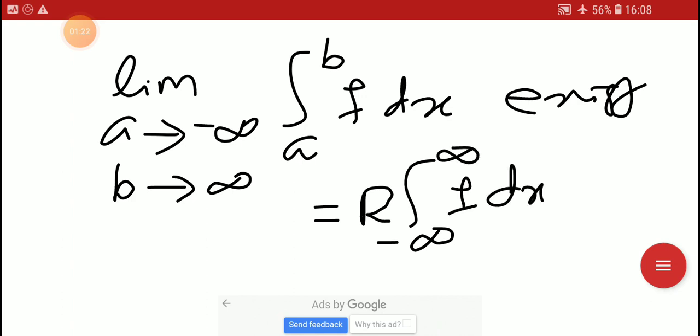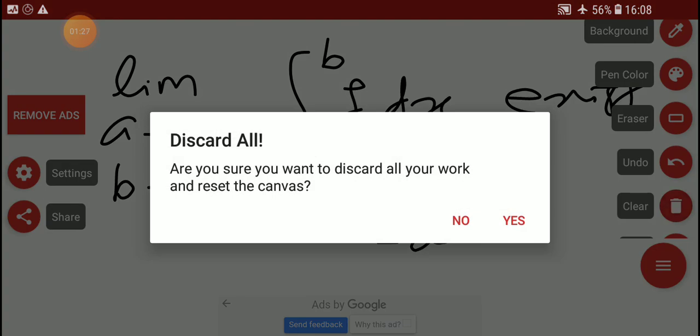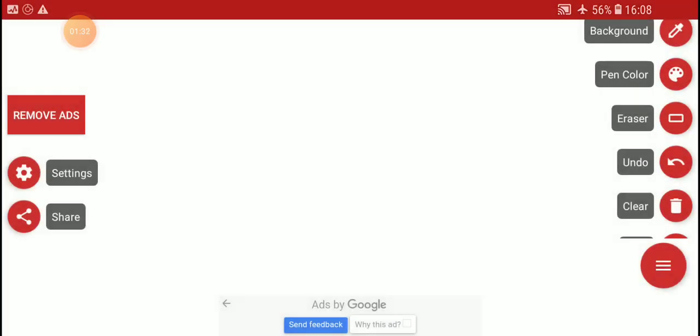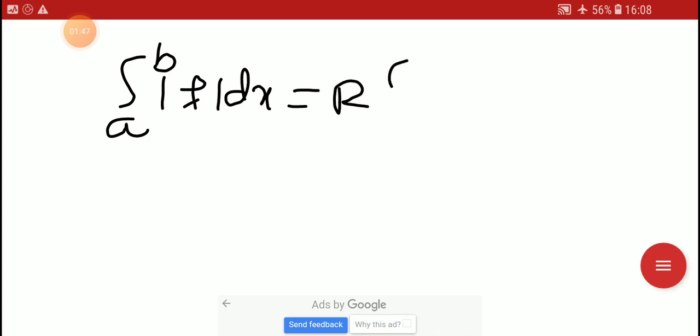Okay. Here it is given that f is bounded, and f and mod f are Riemann integrable on minus infinity to plus infinity. Then for each a and b, mod f is Riemann integrable on [a, b], that means the integral from a to b of mod f dx can be written as the Riemann integral from a to b of mod f dx, by the previous theorem, theorem 13.